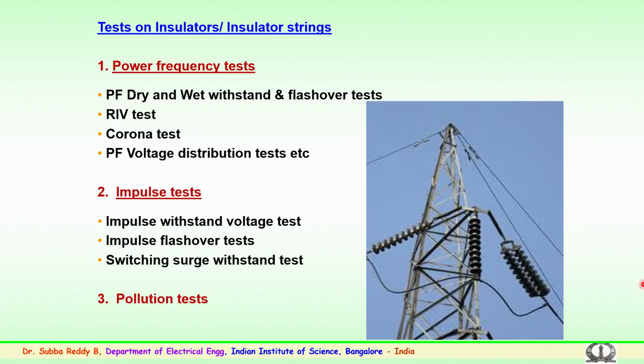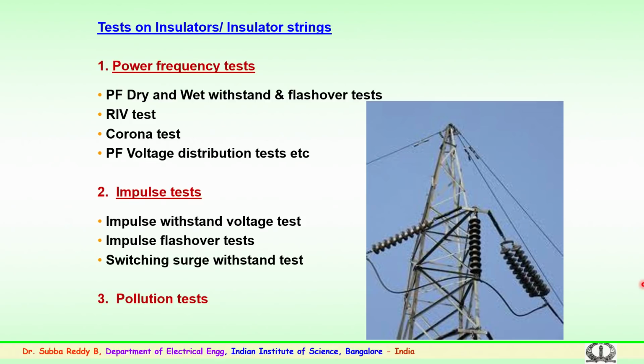Some we have discussed. Further, the power frequency tests are carried out at normal operating power frequency, 50 or 60 hertz, in both dry and wet conditions. Power frequency tests are classified again based on outdoor insulation, the withstand levels for dry condition, that is under normal conditions, and under wet conditions, that includes rain conditions. Here the insulators will be tested for the withstand capability and also the flashover breakdown strengths for both conditions.